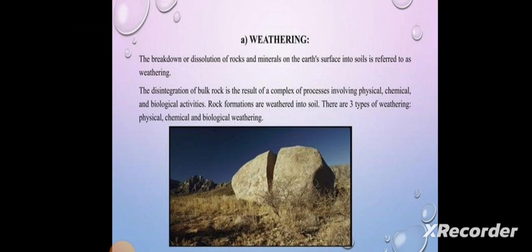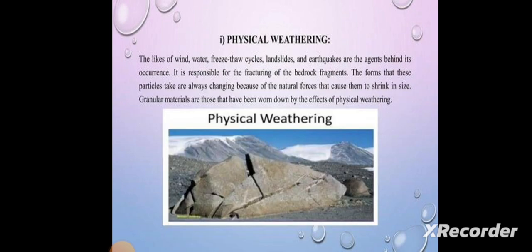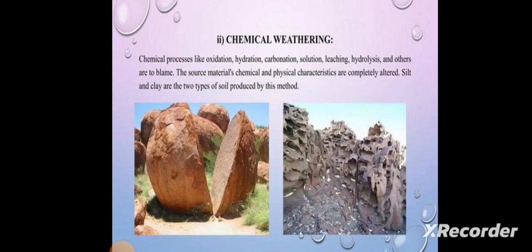There are three types of weathering: physical, chemical and biological weathering. Physical weathering. The likes of wind, water, freeze-thaw cycles, landslides, and earthquakes are the agents behind this occurrence. It is responsible for the fracturing of the bedrock fragments. The forms these particles take are always changing because of the natural forces that cause them to shrink in size. Granular materials are those that have been worn down by the effects of physical weathering.